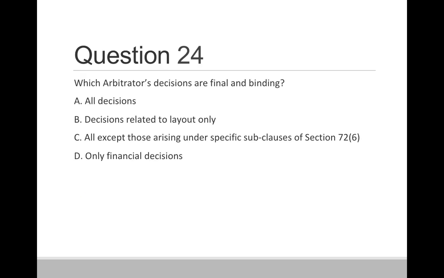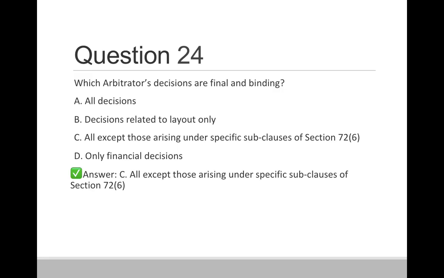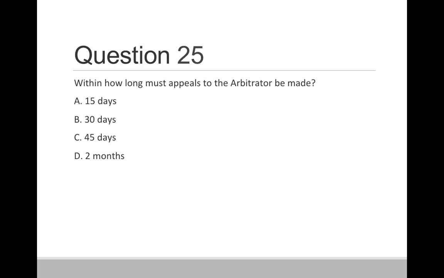Question 24. Which arbitrator's decisions are final and binding? Option A, all decisions. Option B, decision related to the layouts only. Option C, all except those arising under specific subclauses of section 72(6). And option D, only financial decisions. So correct answer is all except those arising under the specific subclause of section 72(6).